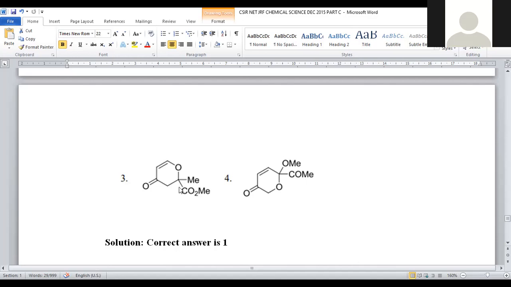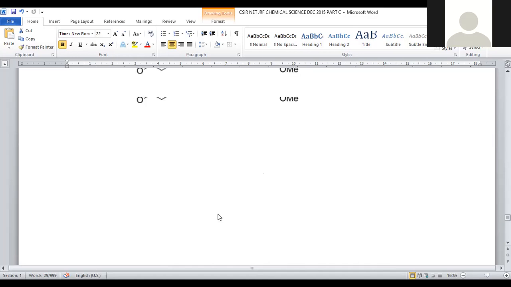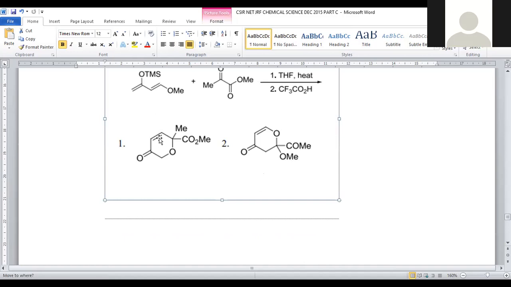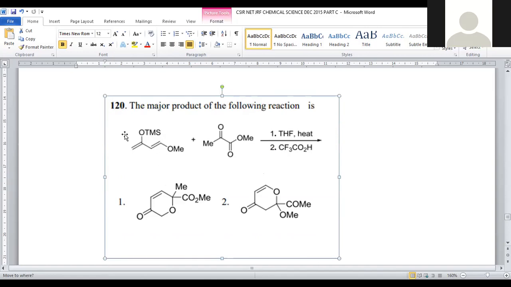This is not the correct answer. Me, COOMe is correct only, but the positions of the remaining groups are not exactly correct. Here, OMe, COOMe may not be possible, because we have one methyl, one ester group. So one methyl, one ester group is there, and the C=C and C=O are both in conjugation. That is exactly mentioned in option number 1. For question number 120, option number 1 is the correct answer.